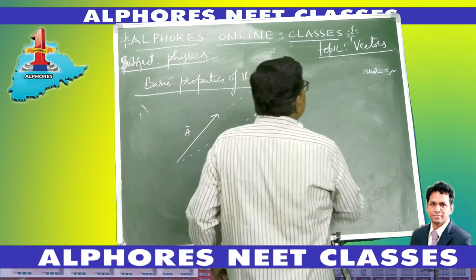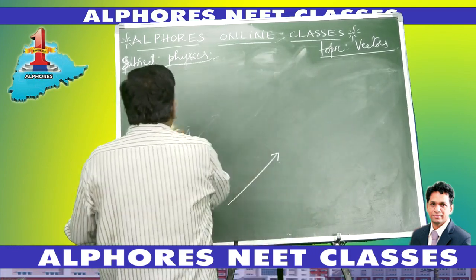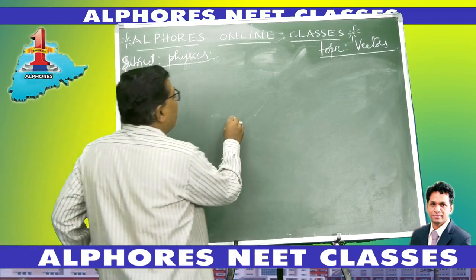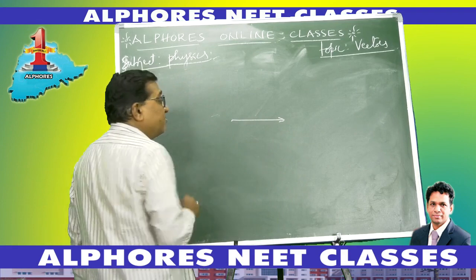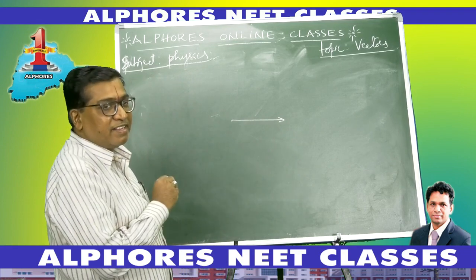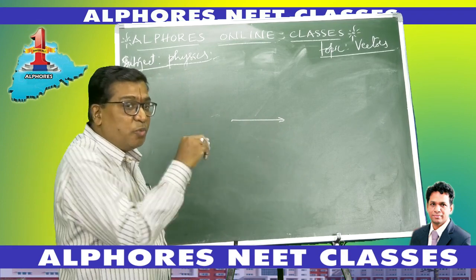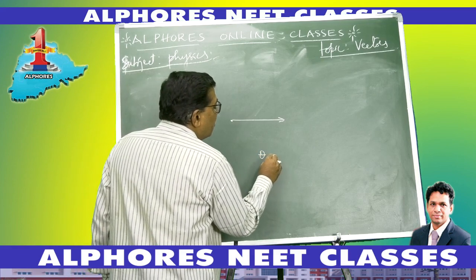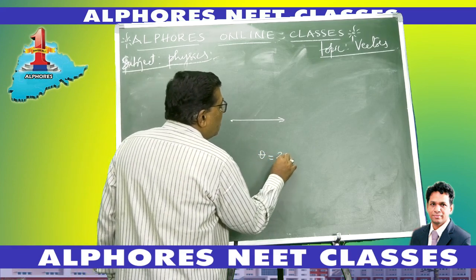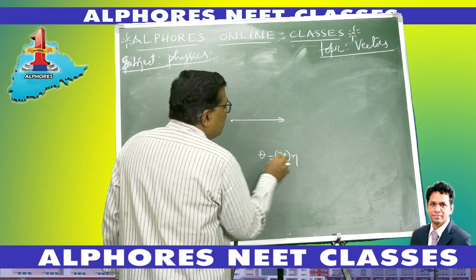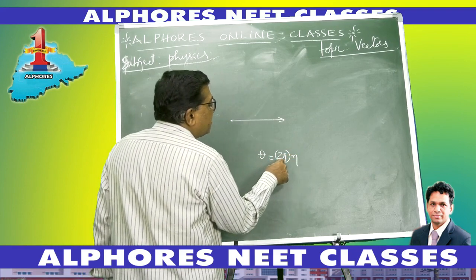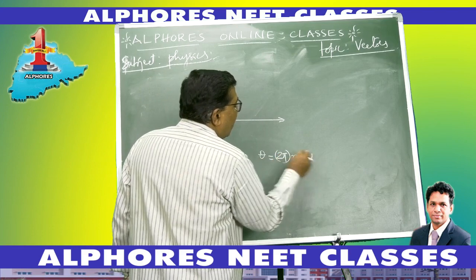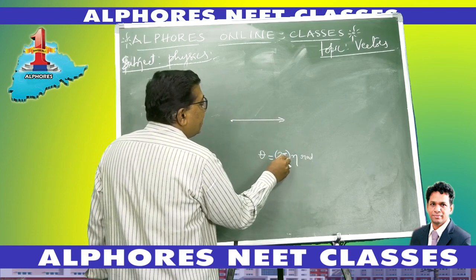Now, suppose there is a vector A bar. I am rotating this vector by an angle 2 pi, or an integral multiple of 2 pi. I am rotating through an angle 2 pi times n radians, or 360 degrees, n times.